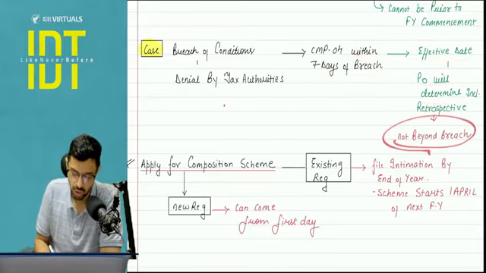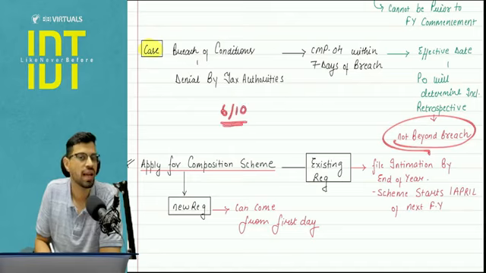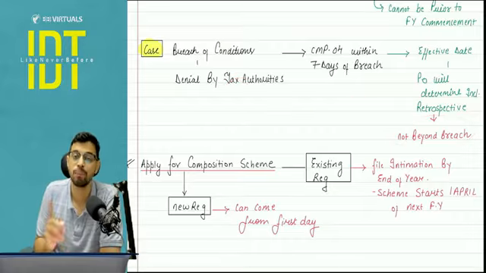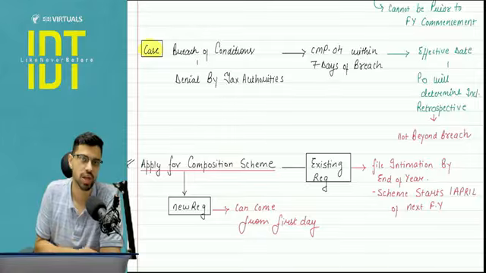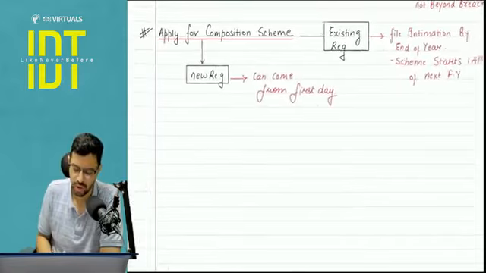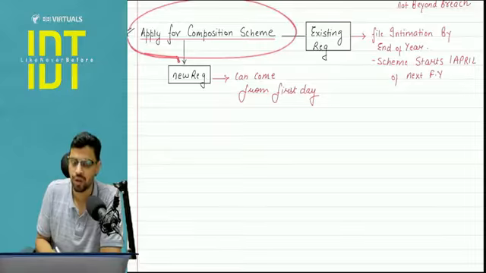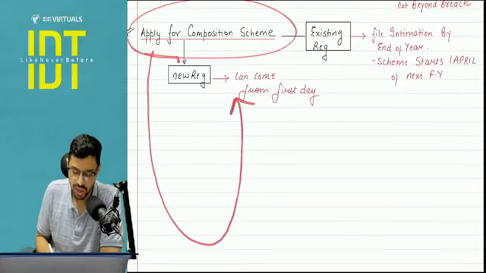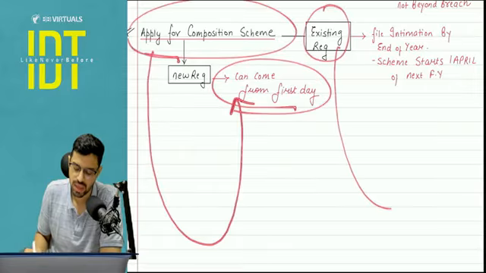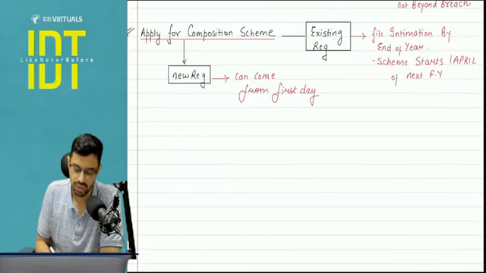So let's say my breach was on 6th of October and I did not file any intimation and I was caught in the month of December. So max to max, the retrospective impact will be from 6th of October because that is the date you conducted the breach. You fell into the breach of the conditions. So this withdrawal part is not that relevant. It's okay if you just read it through. But this is important, that if I want to apply for composition scheme and I'm a new registered person, I can come from the first day. But if I'm an existing registered person, then 31st March and from 1st April it will start.